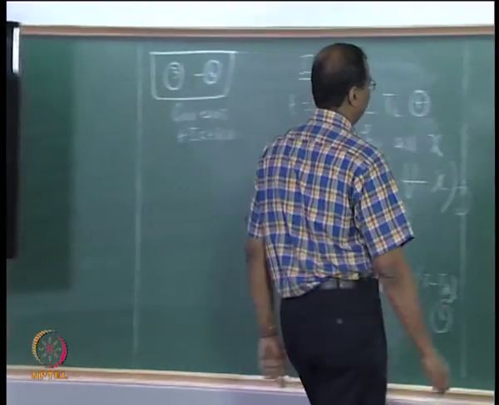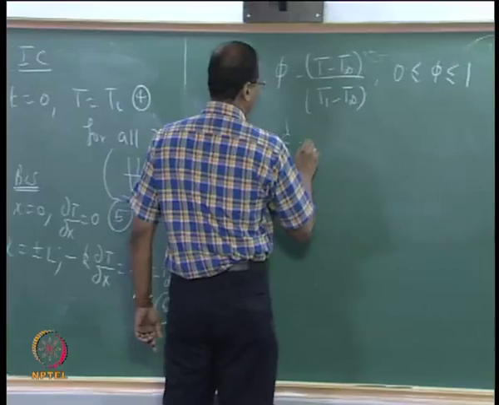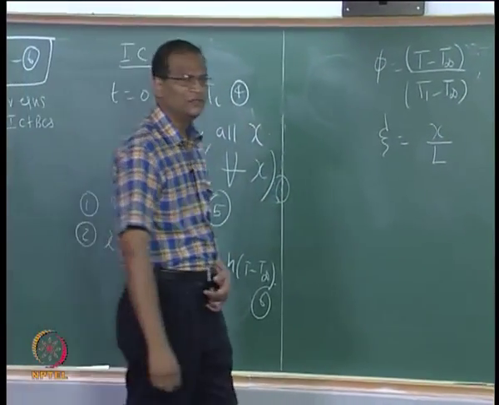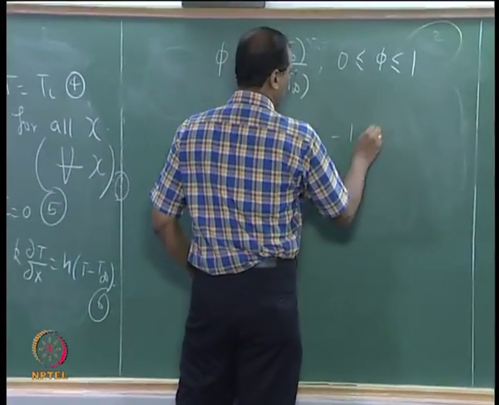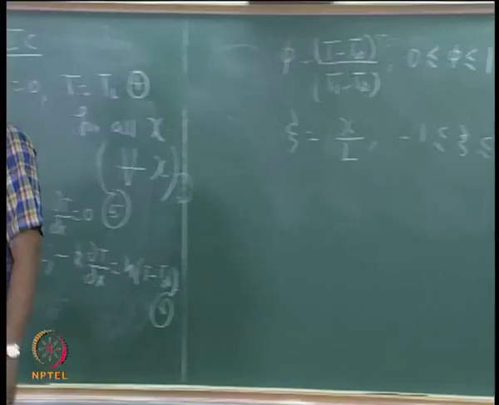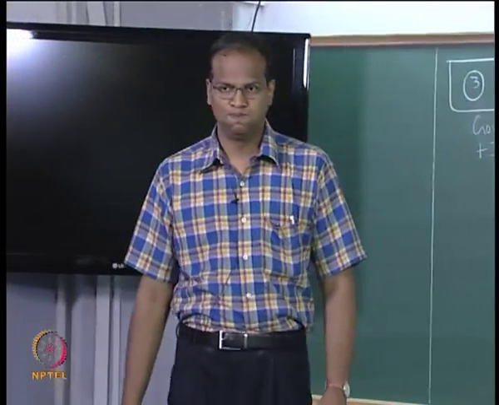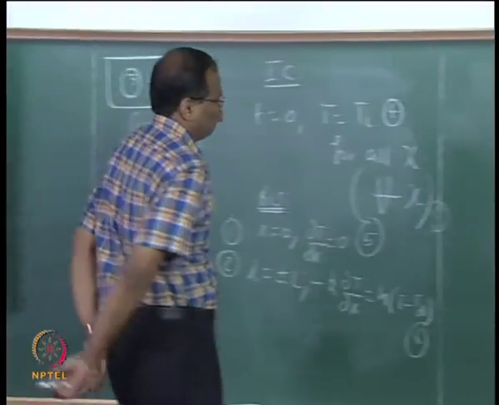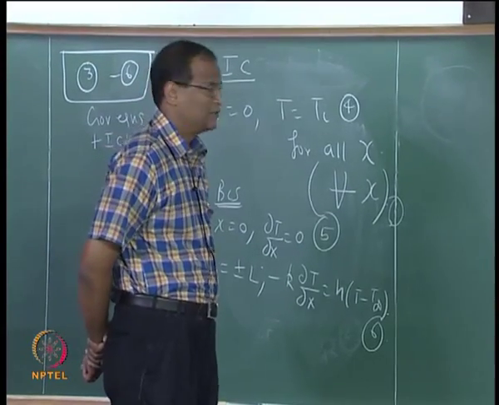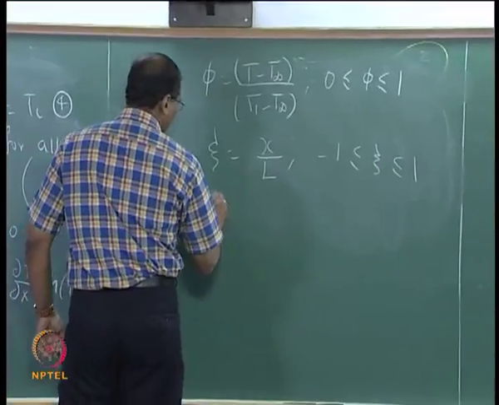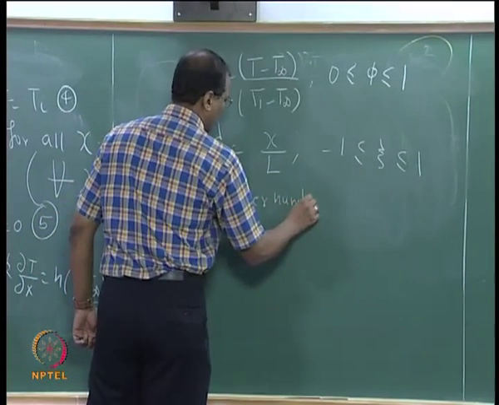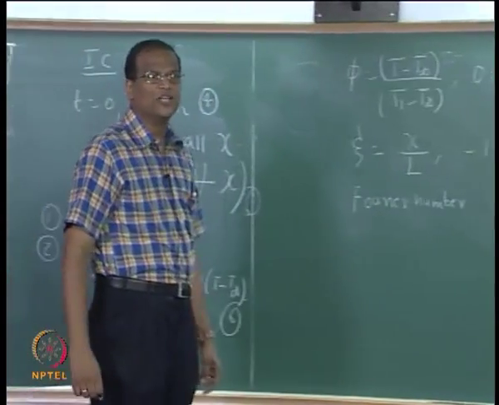Now xi equal to x by L. So what are the values of xi in this problem? Correct. Now I define what is called the Fourier number.